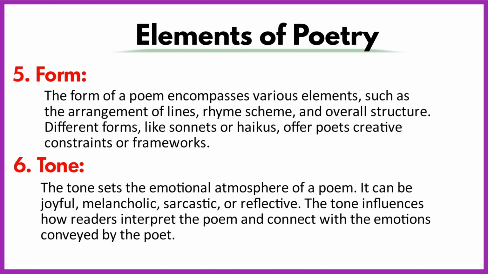Number 5. Form. The form of a poem encompasses various elements, such as the arrangement of lines, rhyme scheme, and overall structure. Different forms, like sonnets or haikus, offer poets creative constraints or frameworks.